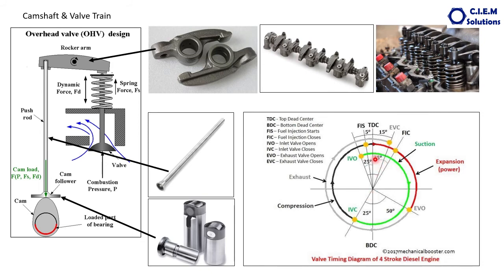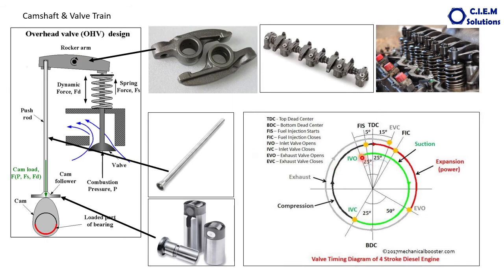Here the suction stroke starts, this green line, the starting of the piston movement from TDC to BDC. 25 degrees before the starting of the suction stroke, the inlet valve is opened here.